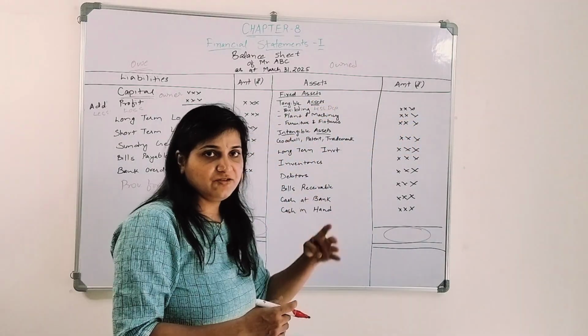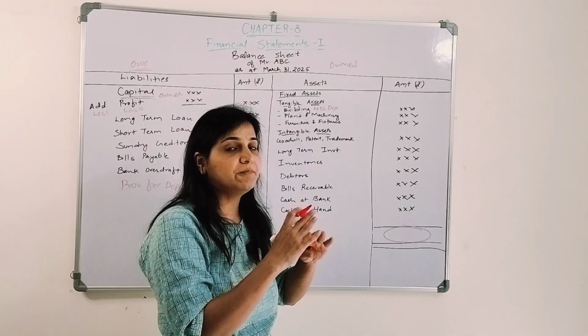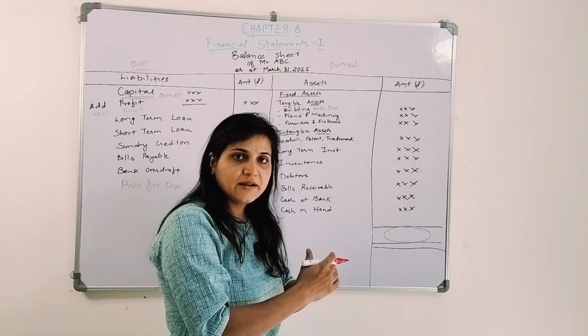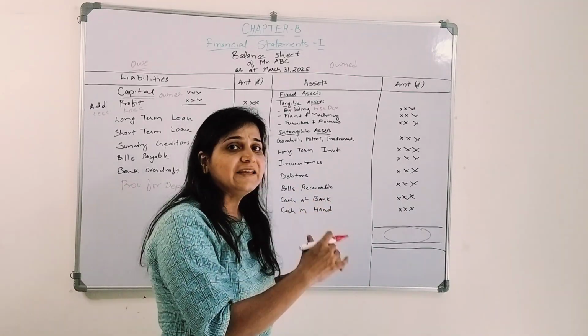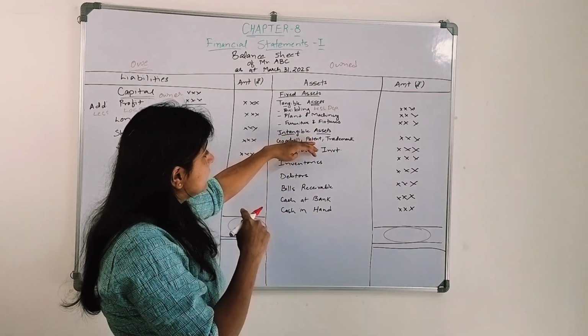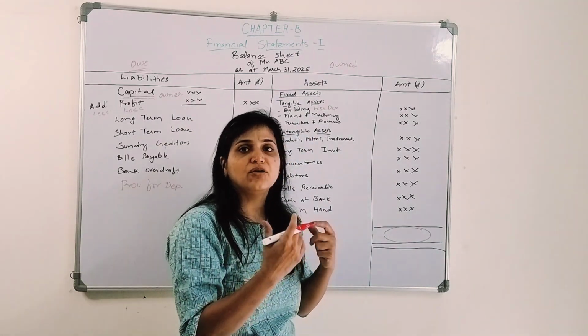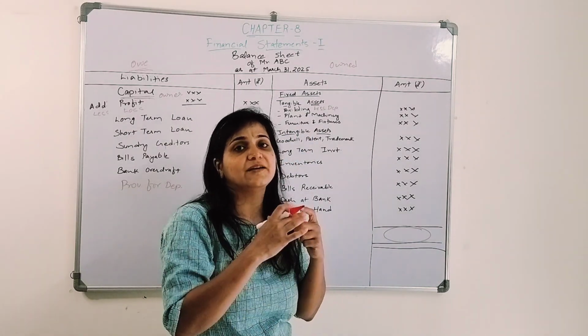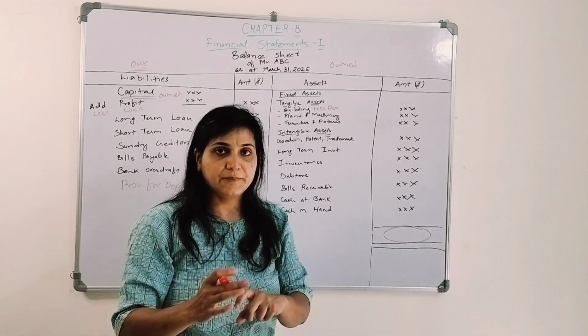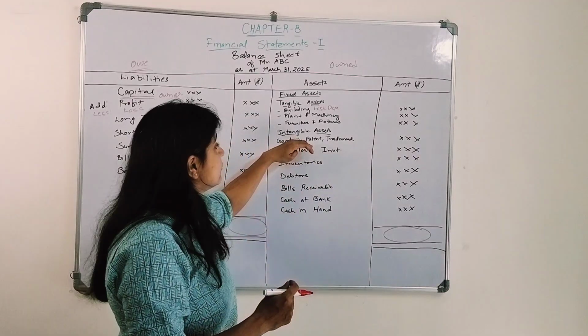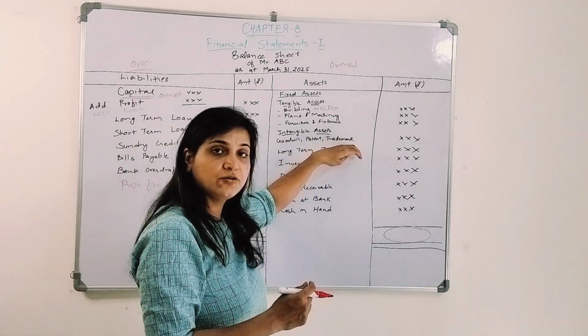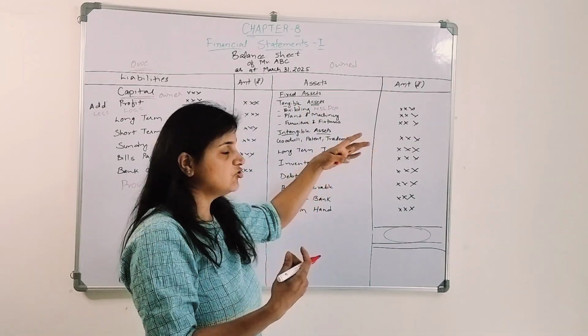Then there are intangible assets. We discussed depreciation, amortization and depletion of assets, right? So what are intangible assets? Which we cannot see, which we cannot touch, and they get amortized over time, right? So goodwill, patent and trademark. There are other intangible assets too.